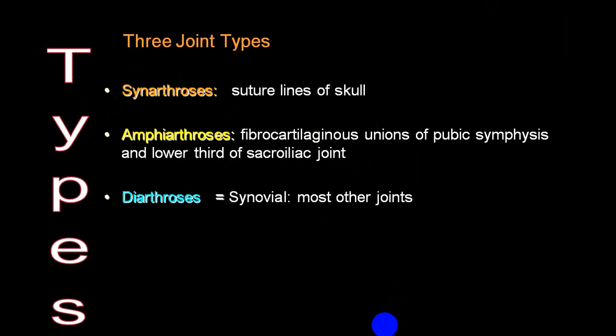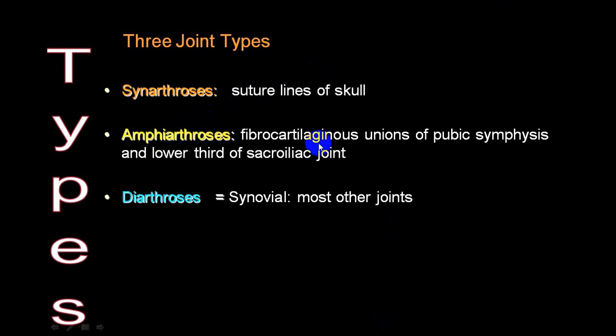Now basically there are 3 types of joints. One we call synarthrosis, amphiarthrosis, and diarthrosis. Synarthrosis is seen in the skull. Those we call the suture lines.